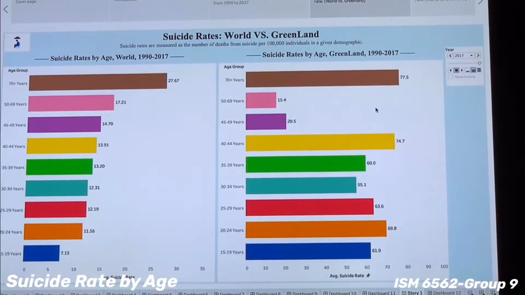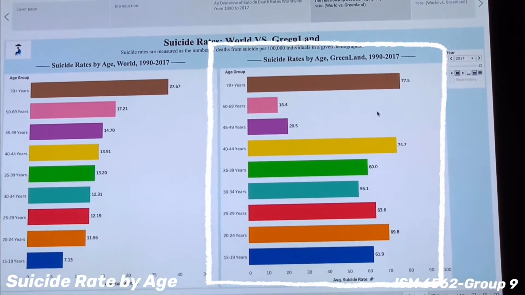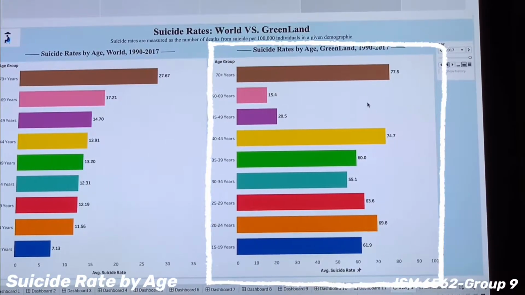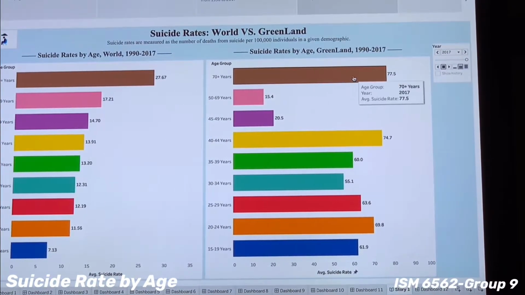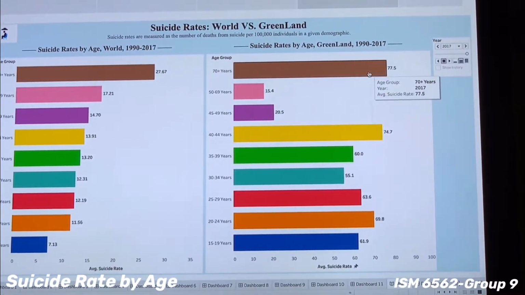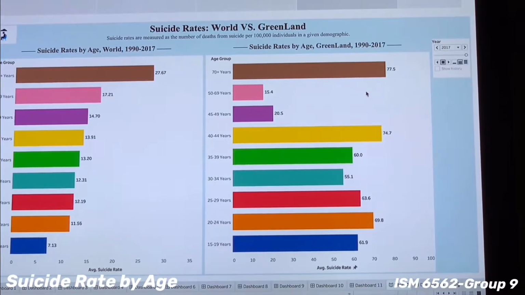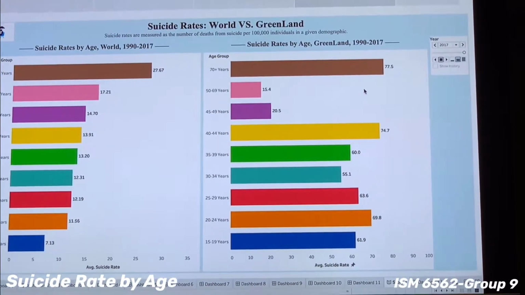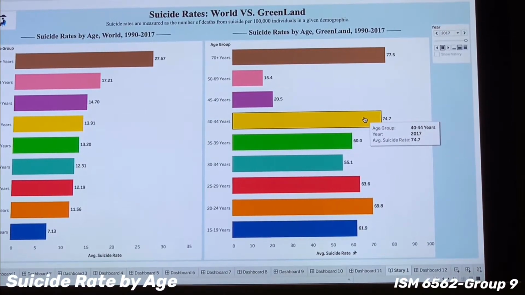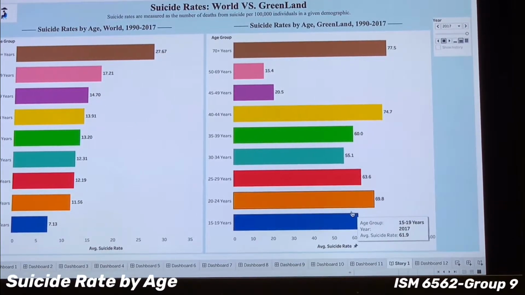7.13. Now let's take a look at the chart on the right. This shows Greenland's suicide rates by different age groups. As you can see, in 2017, Greenlanders aged over 70 have the highest suicide rate, the same result as in the previous chart. However, Greenlanders didn't follow the pattern of the older the age group, the higher the suicide rate. Instead, you can see that the age group 40 and the age group 15 to the 20s have a higher suicide rate.